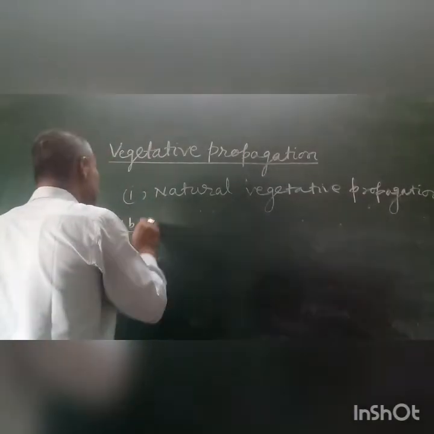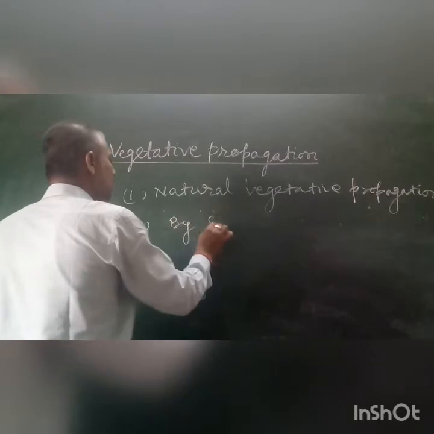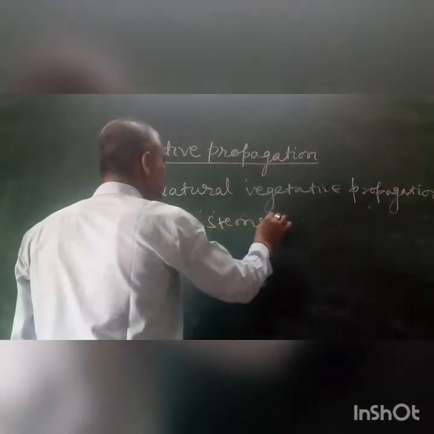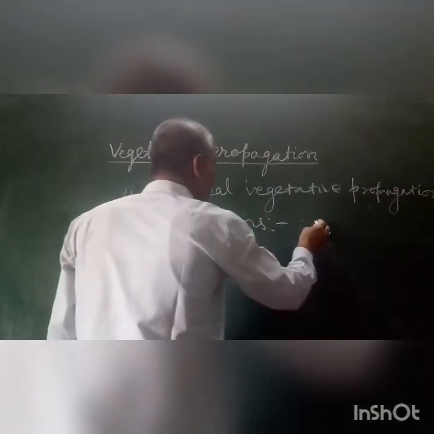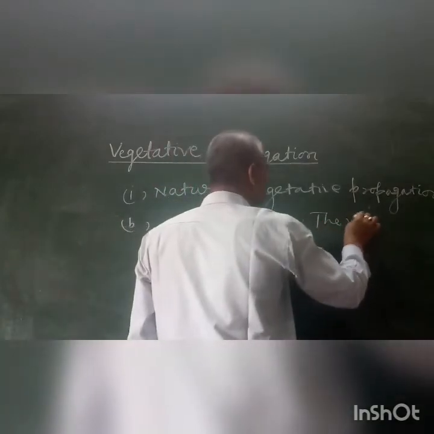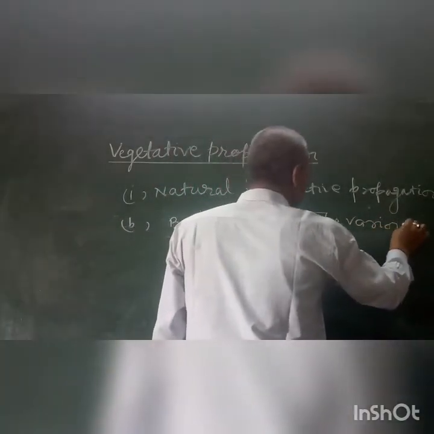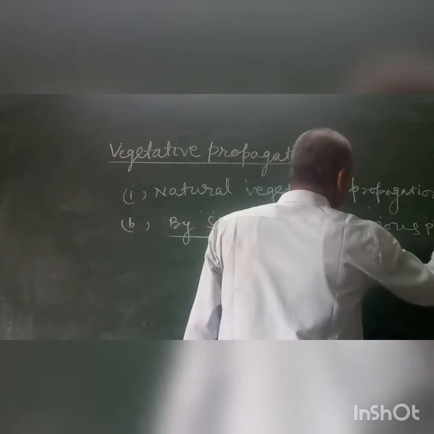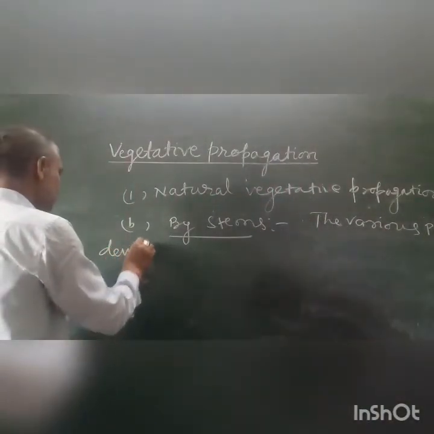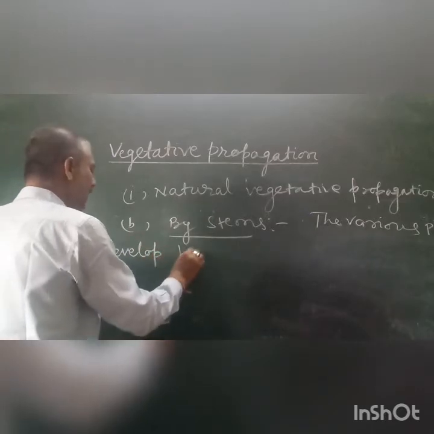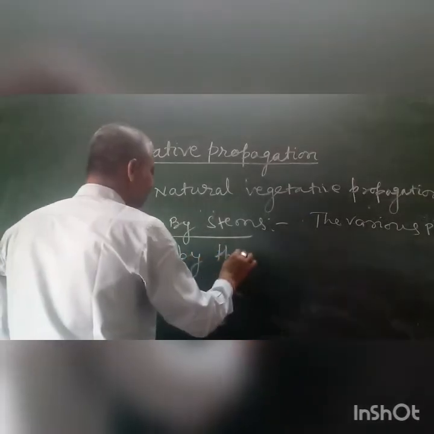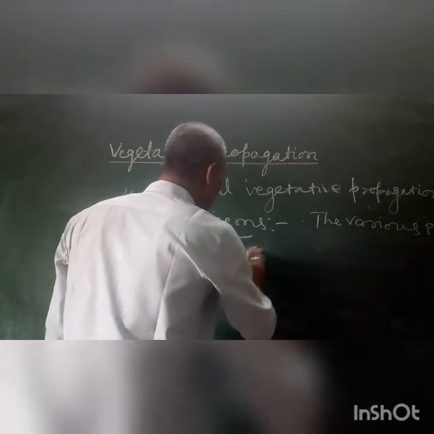The second one is by stems. By means of stems, various plants develop.